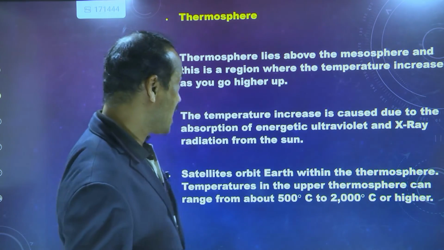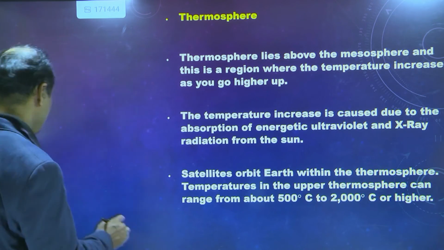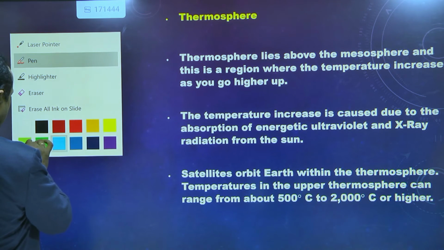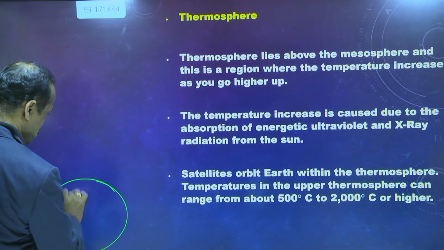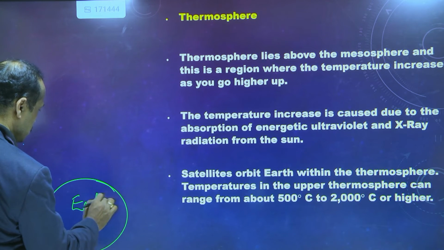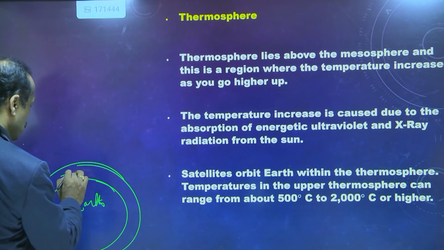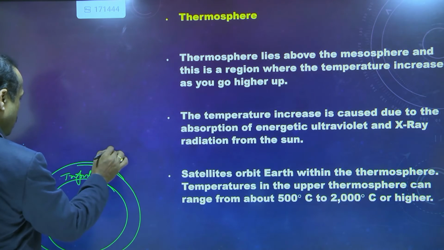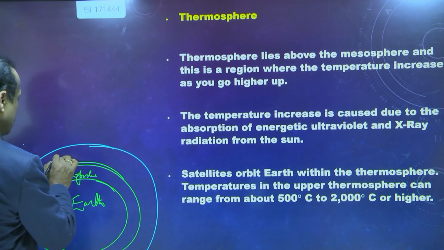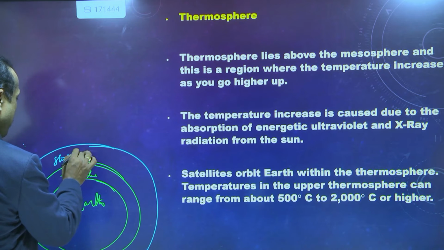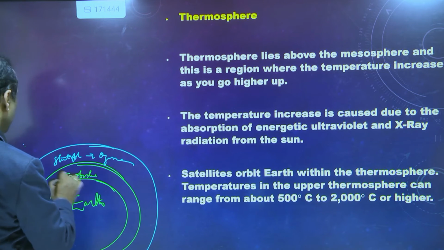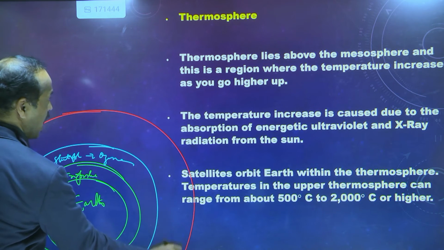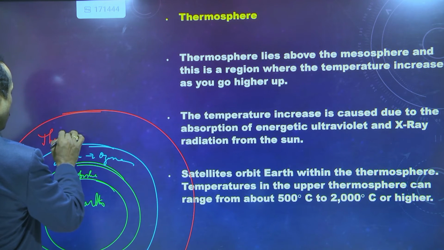So here above the stratosphere we have the layer called the thermosphere. This is the earth. Earth is surrounded by what? First layer is the troposphere. See, I am explaining number of times for you to understand. Second one is the stratosphere, which has the ozone. And now the next one I am writing with red pen, because this is very hot.